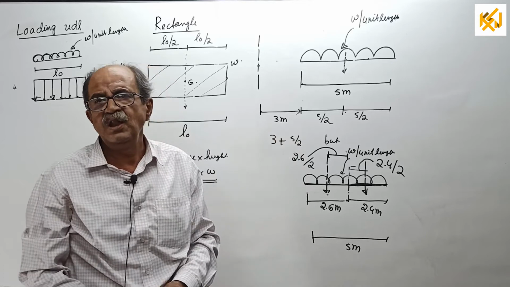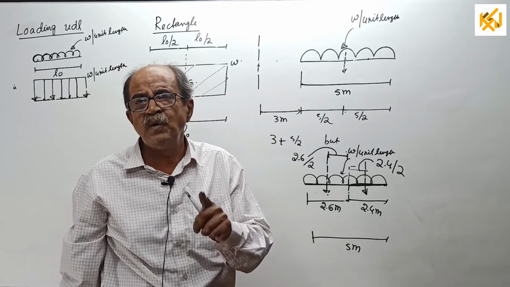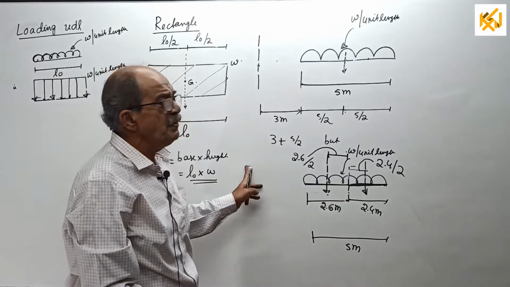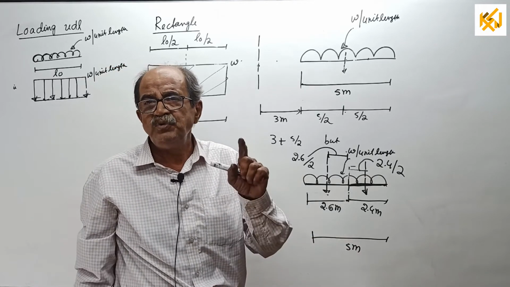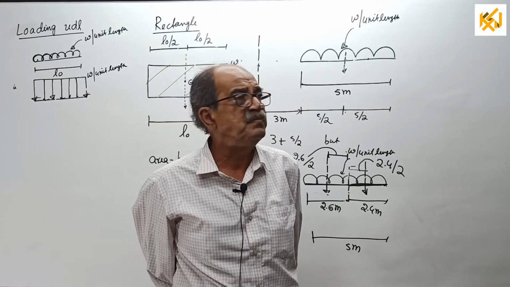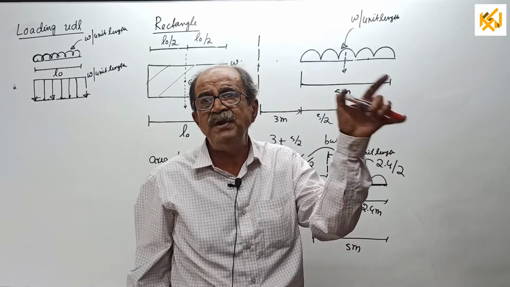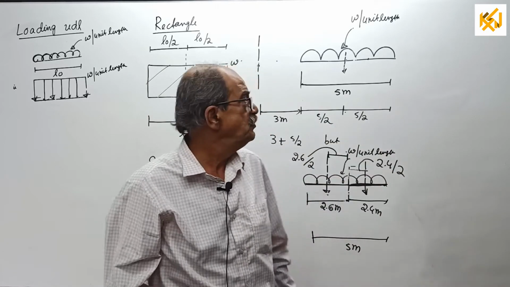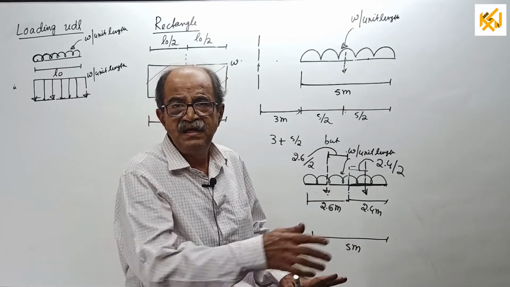Okay, now I will go to the most powerful uniformly varying load. But today I am not covering varying load. Uniformly varying load will be represented by either a triangle or a trapezium. So today I will give the properties of the triangle or trapezium with the sketches. I will prepare it and continue.